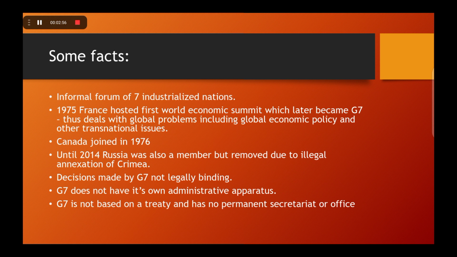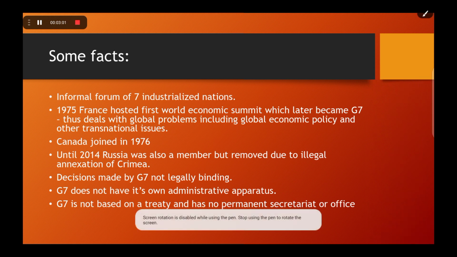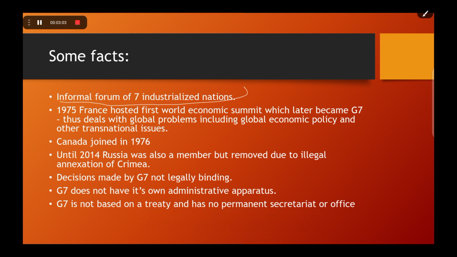and then here are some more facts about the G7. It is an informal forum for 7 industrialized nations. The initial summit was in 1975, hosted by France in the name of World Economic Summit.